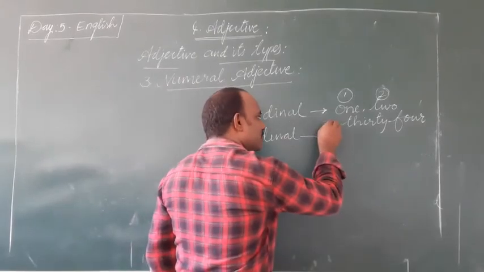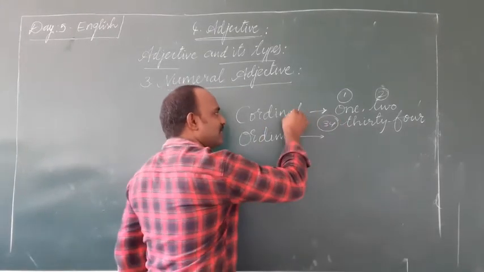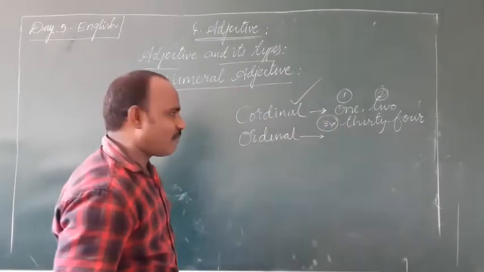That means 34. So these numbers are called cardinal numbers.